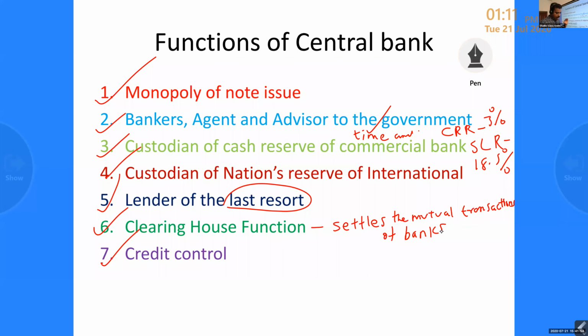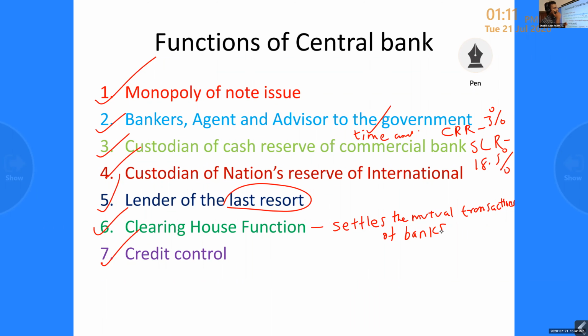So how will we settle? For example, we know that every commercial bank is receiving a number of checks from customers drawn on other banks. Suppose it is SBI, and we are getting a customer's check from Canara Bank, Punjab National Bank, or different banks. It is very difficult to collect the amount from that bank.